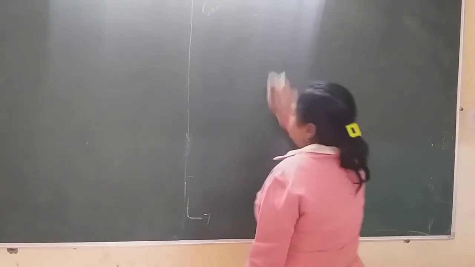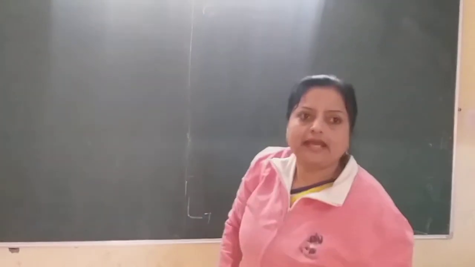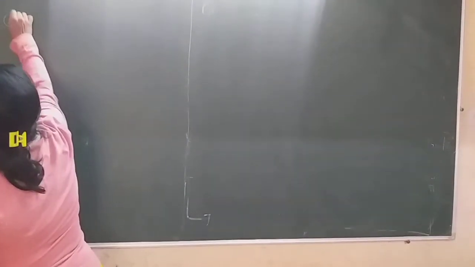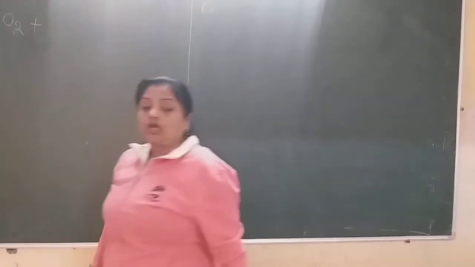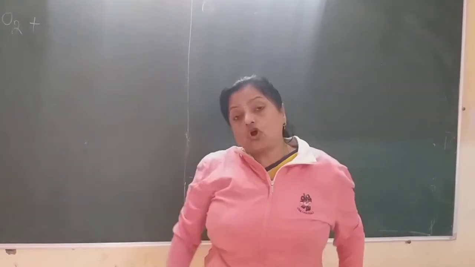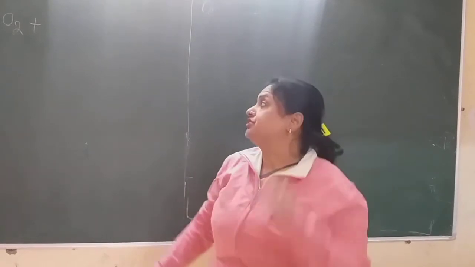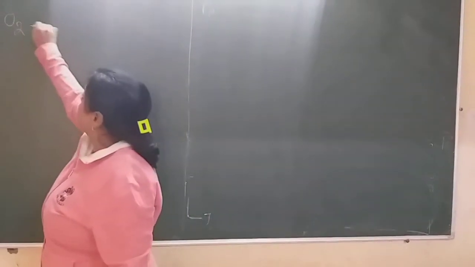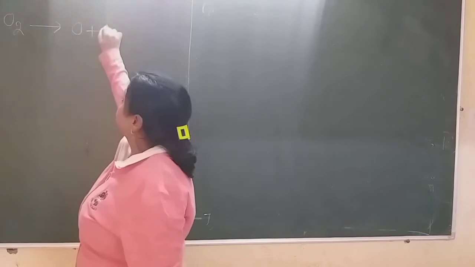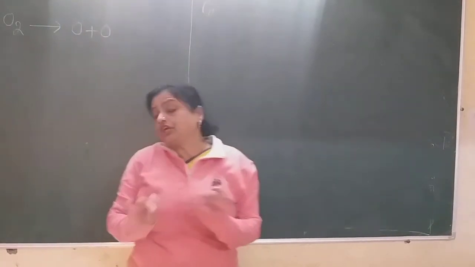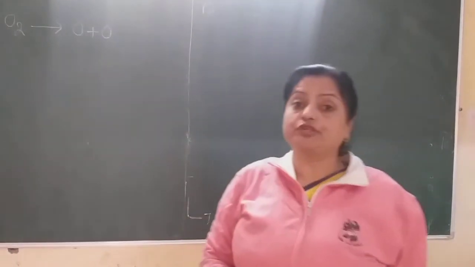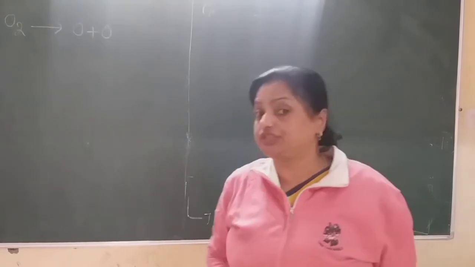Now in the atmosphere, what happens? In the atmosphere there is oxygen. Now this oxygen first gives atomic oxygen. By the decomposition of oxygen there is formation of first nascent atomic oxygen.